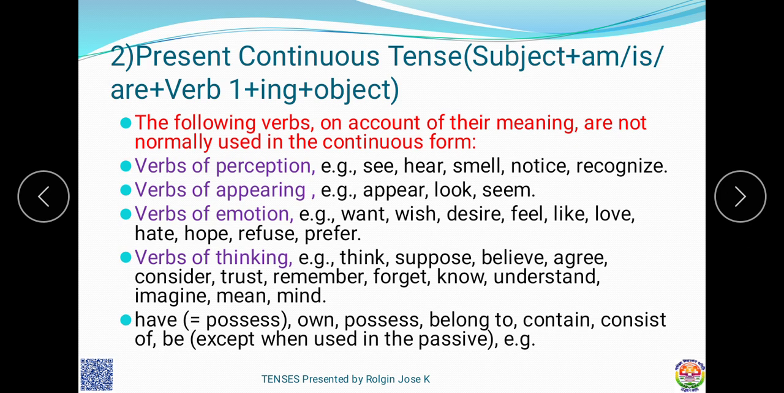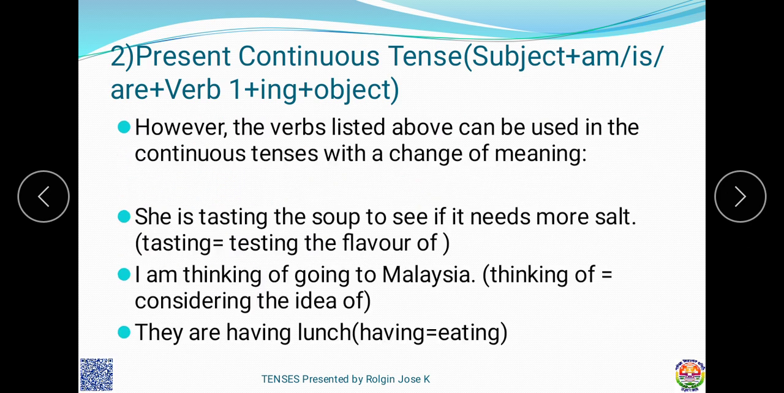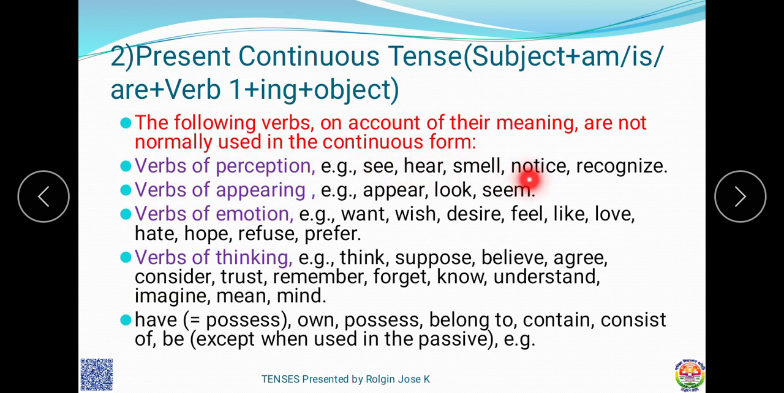Okay, sorry, by mistake it came. Next, present continuous tense, another use. However, the verbs listed above can be used in the continuous tense with a change of meaning. Here the verbs are nothing but these verbs.